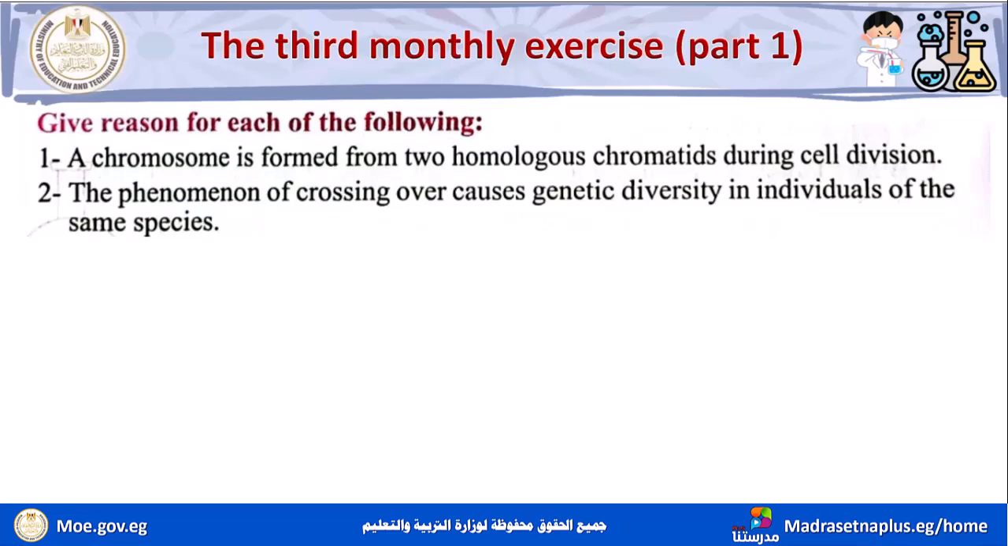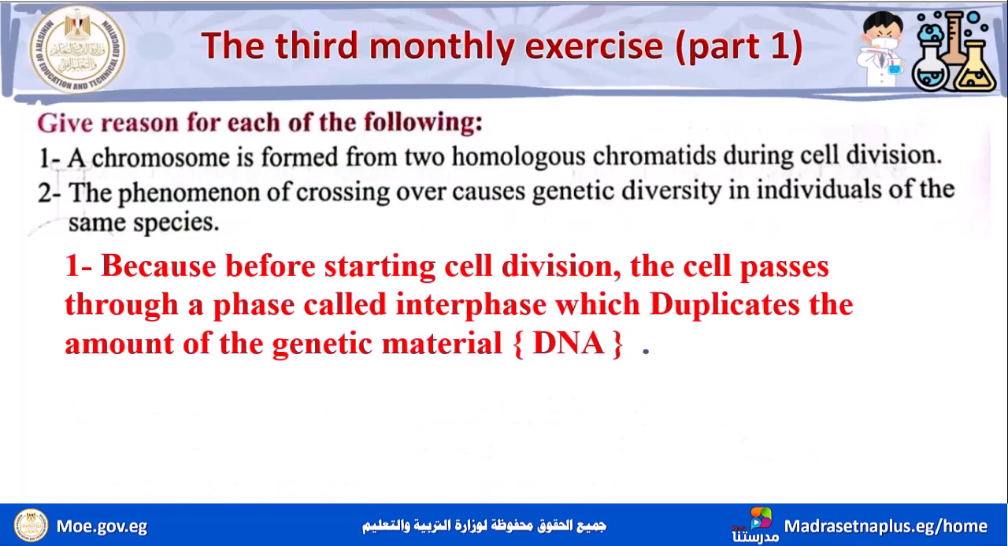Another question, give reason for each of the following. Number 1, a chromosome is formed from two homologous chromatids during cell division. Because before starting cell division, the cell passes through a phase called interphase, which duplicates the amount of genetic material or DNA.